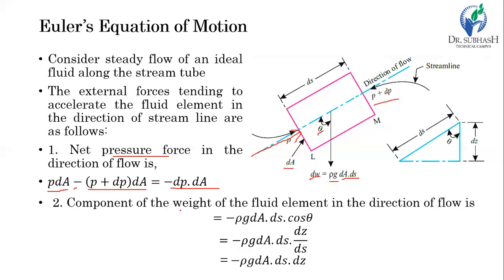Now let's consider the weight force, or simply the weight of the volume, or gravitational force, which is nothing but the specific weight, rho g, times the volume. But here we have to consider the weight force in the perfect vertical direction, and our control volume is inclined to the vertical direction. So we have to consider this inclination, and in that case we have to take two components.